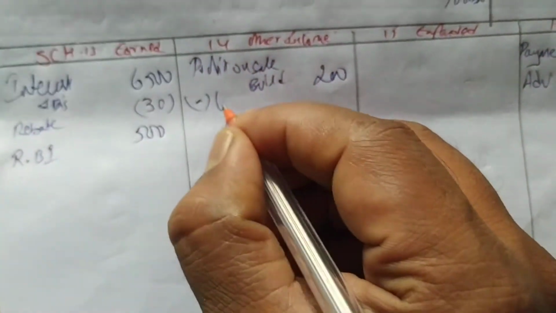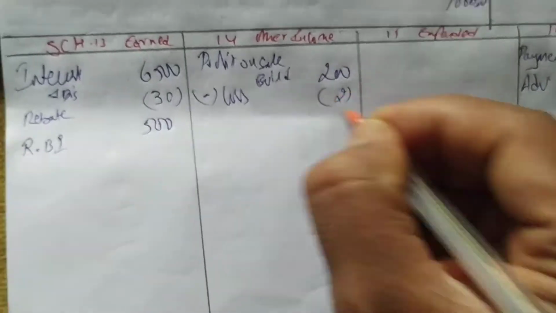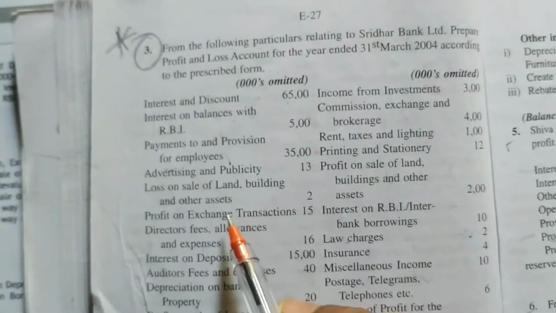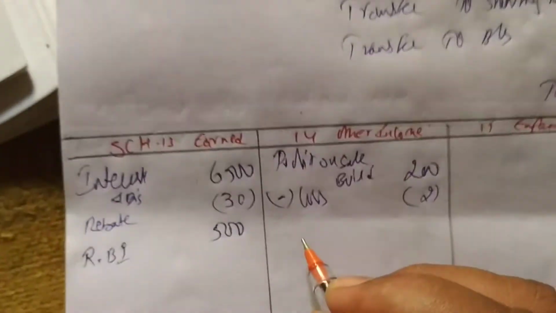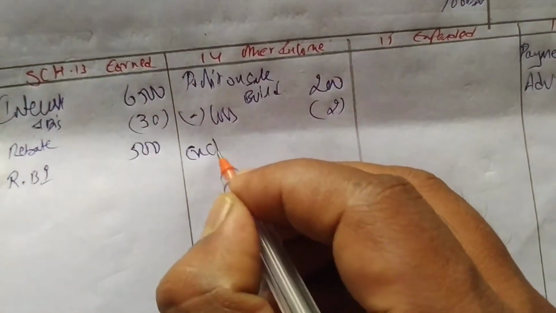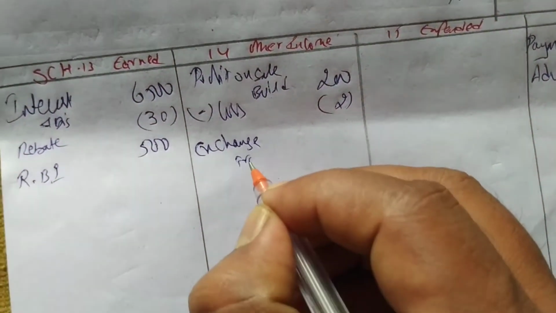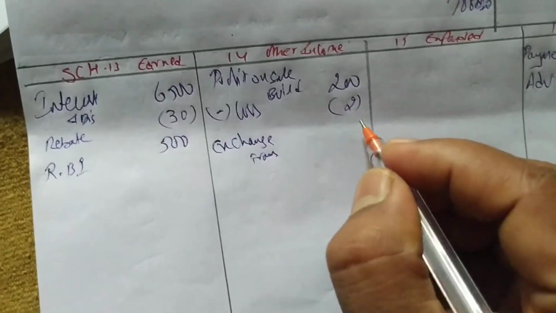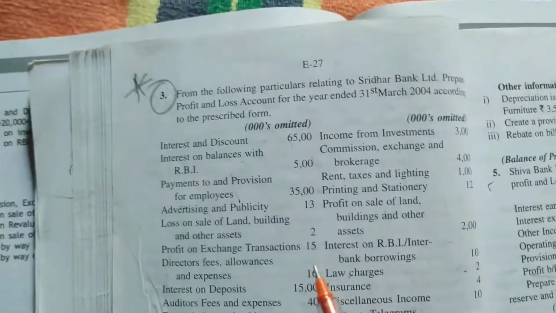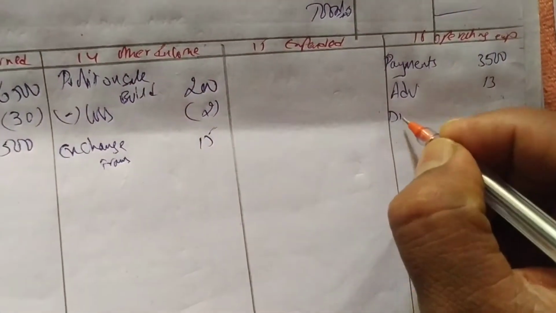How much is the loss? Minus 2. Next after that we have to write profit on exchange transaction, 15. So write here under other income, exchange transactions, profit 15. Next, director fees, you have to write under operating expense.